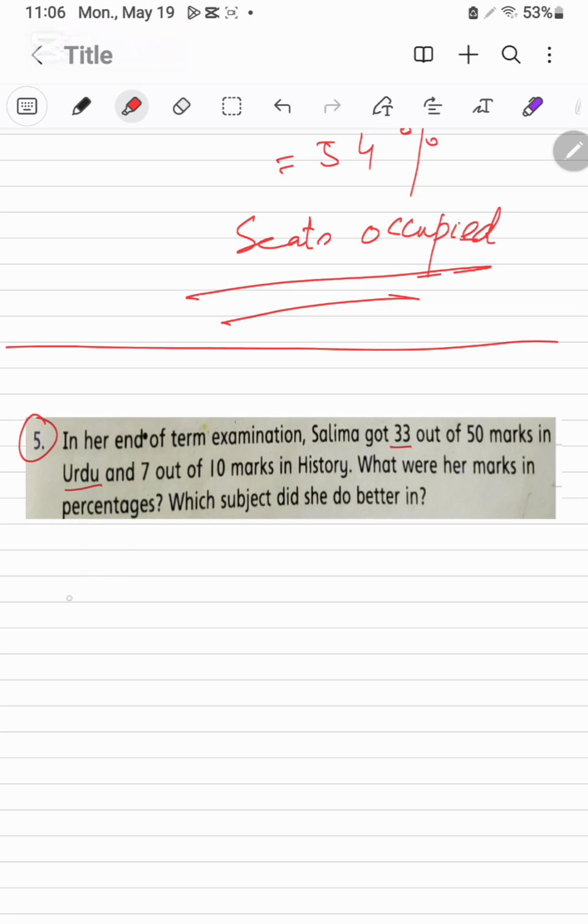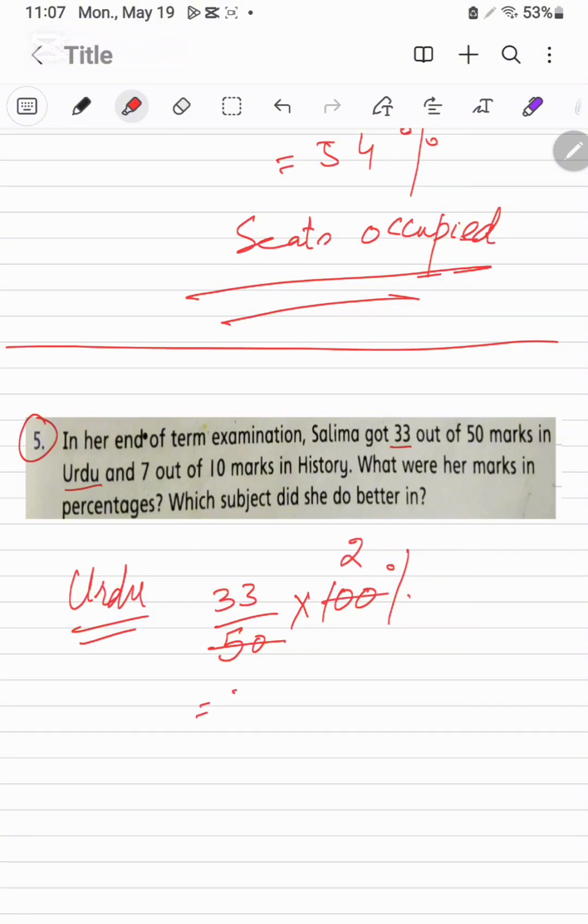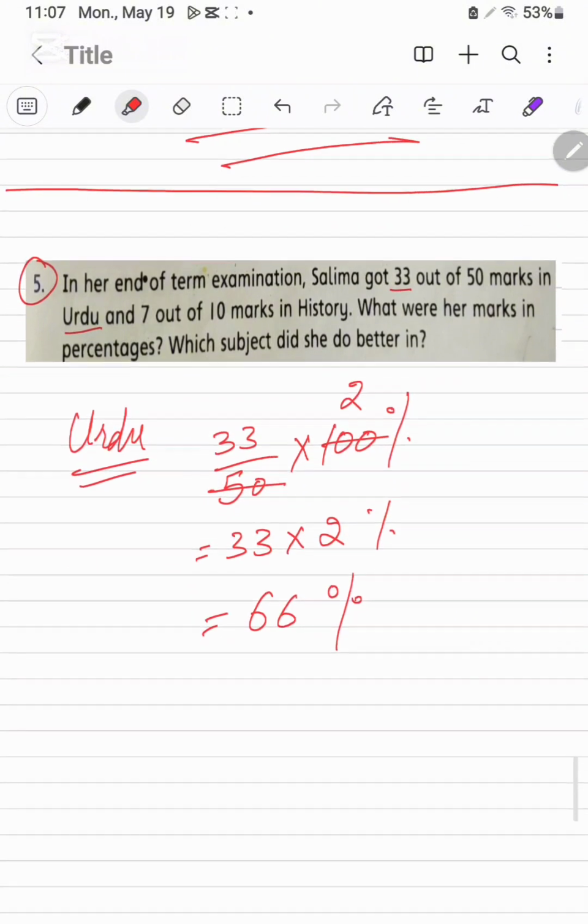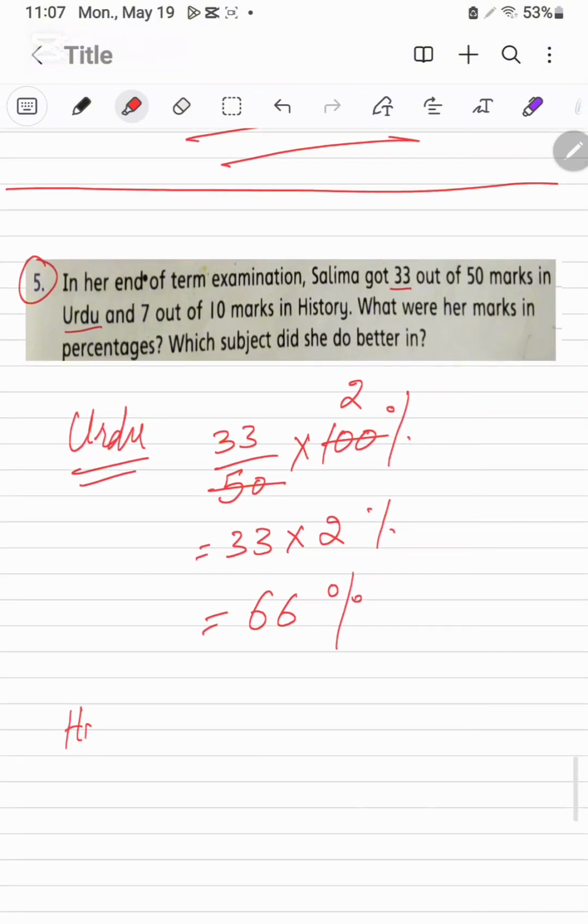And first, we will find out the percentage of Urdu. In Urdu, total marks are 50, and she has got 33, and we will multiply this one with the 100. This will be cancelled by this one. It will be the 2. It is the 33 into 2. It will be the 66%. Now about history.